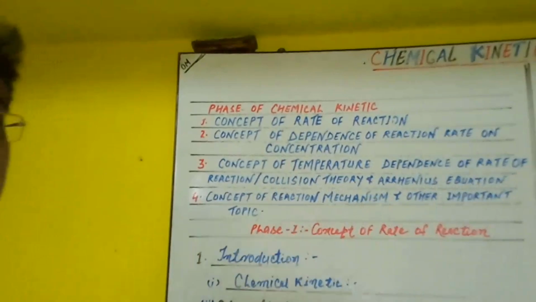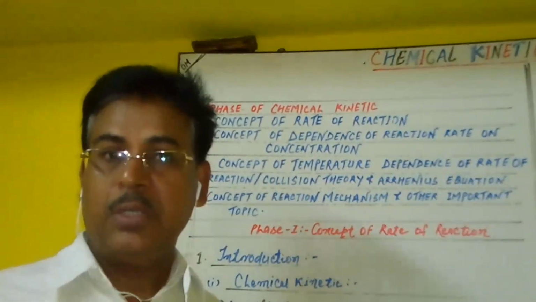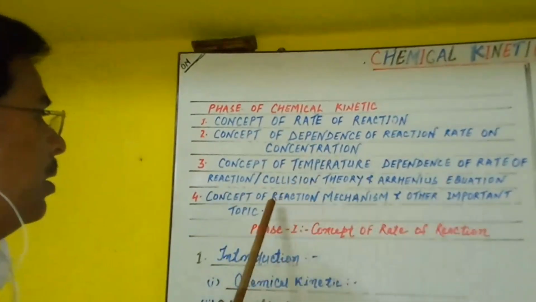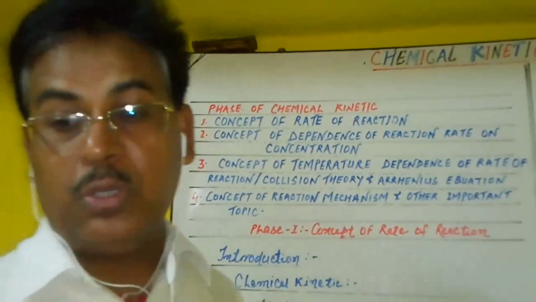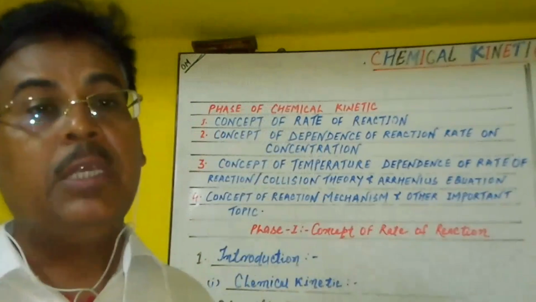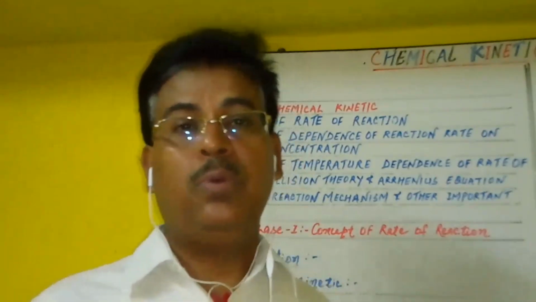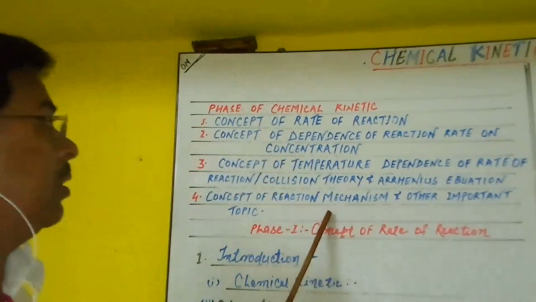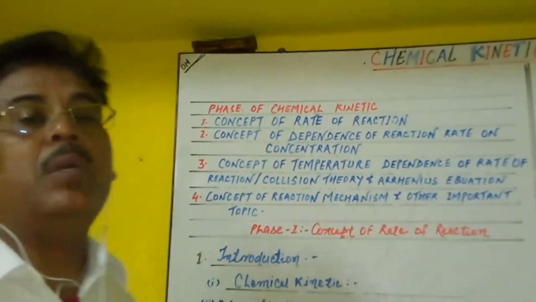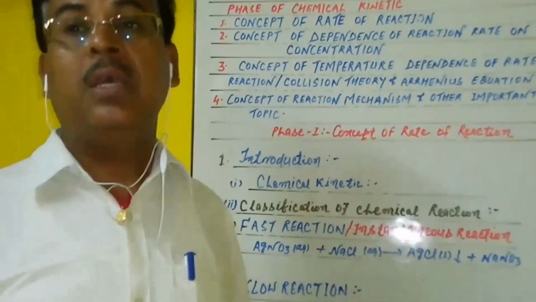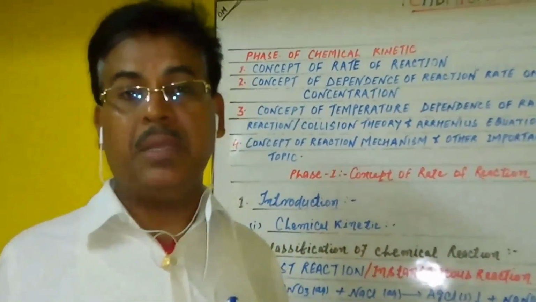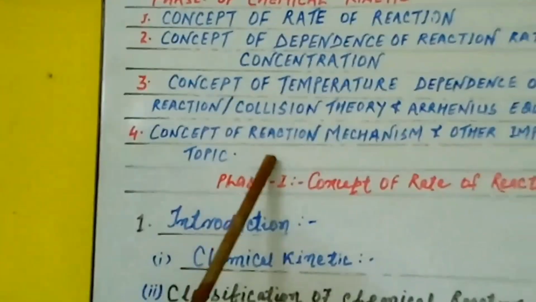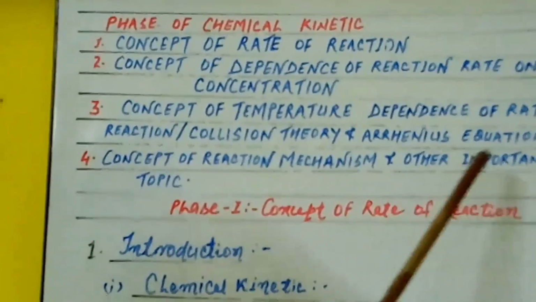And the last phase consists of certain notes and materials. So we have given here the fourth phase, the concept of reaction mechanism and other important topics. In these we also discuss a number of important things, even photochemical reactions, photosynthesis, etc., as well as the mechanism of complex reactions and rate controlling steps. With the help of these, we can determine the order of reaction and molecularity of any complex reaction. So this must be discussed in the concept of reaction mechanism and other important topics.